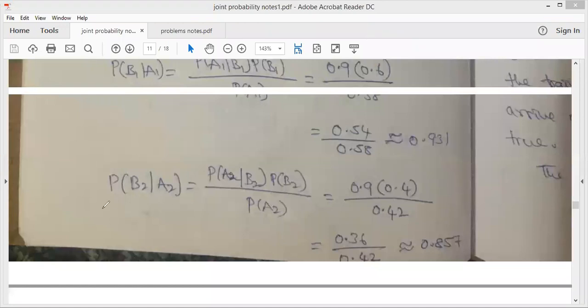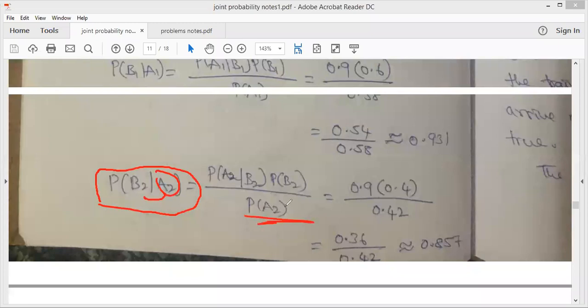Similarly, probability of B2 given A2 is equal to, reversing these two, probability of A2 given B2 into probability of B2 divided by probability of A2.